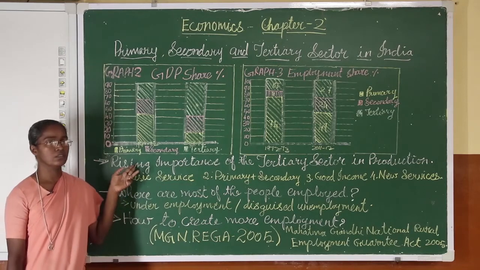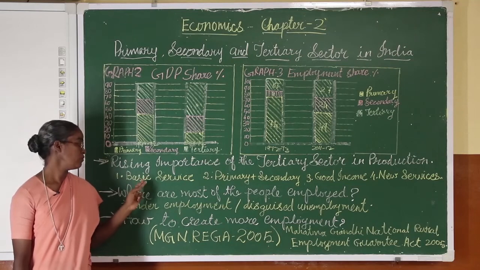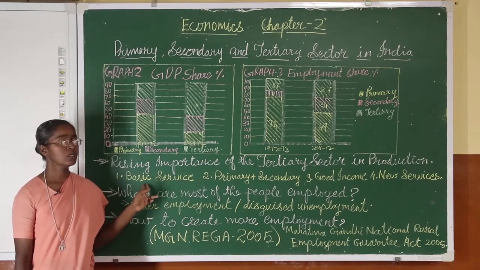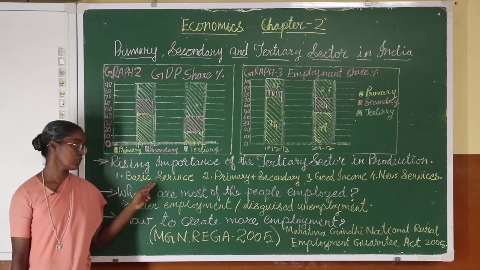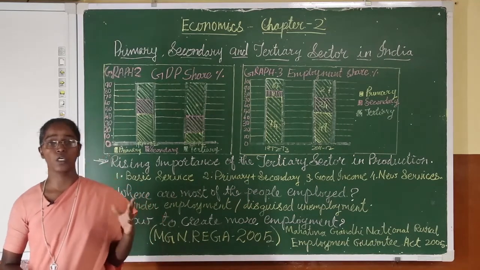So the reasons for more share of GDP of the tertiary sector, first one is basic services. Okay, now what is this basic services? You remember this word, then you need to form your answers.